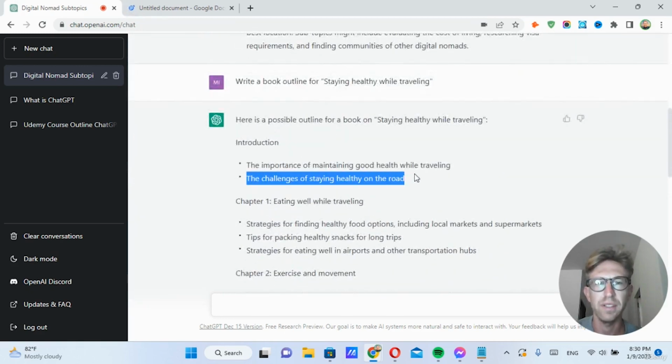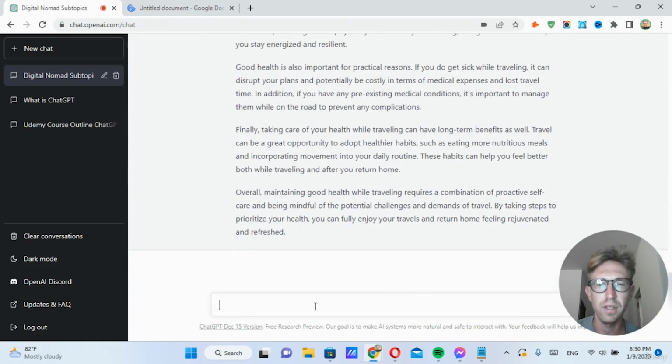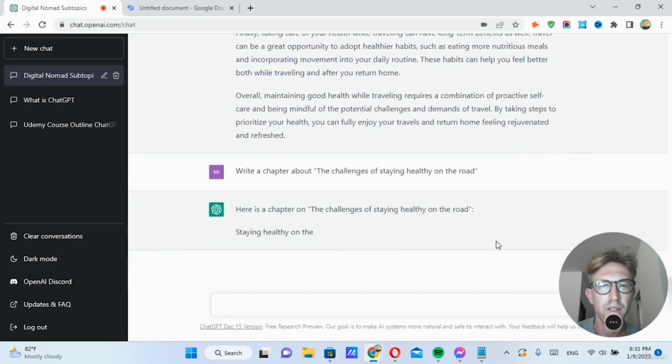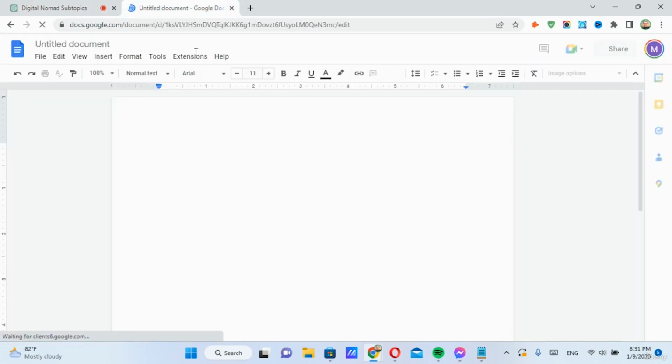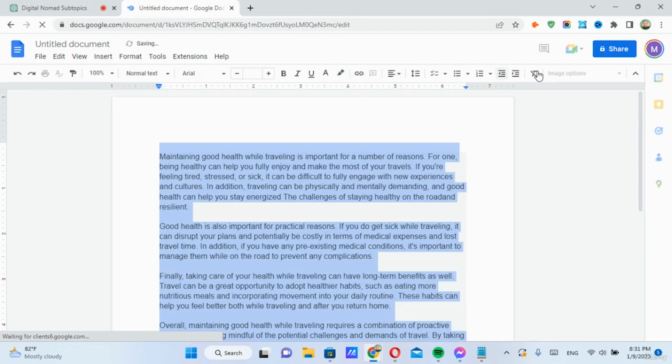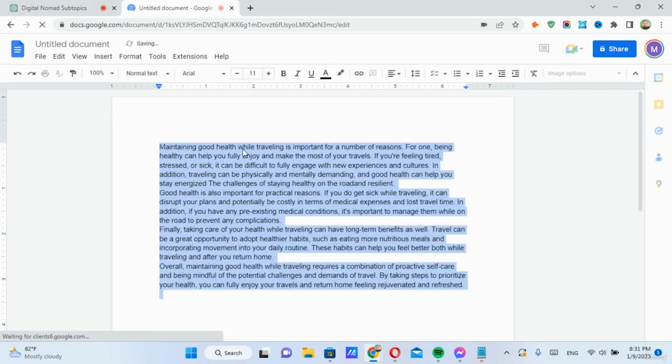So next we can do this, the challenges of staying healthy on the road. Write a chapter about, and it will write the second chapter automatically for you, completely for free. Space that in there. We can also remove formatting as well, just so that it looks clean.